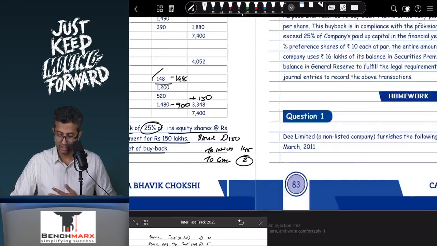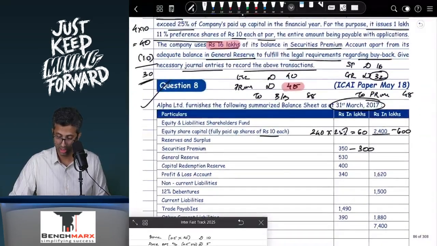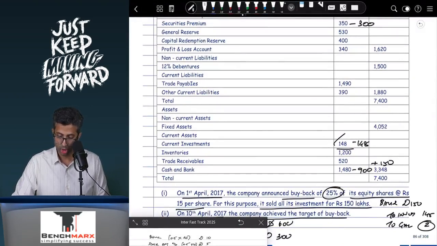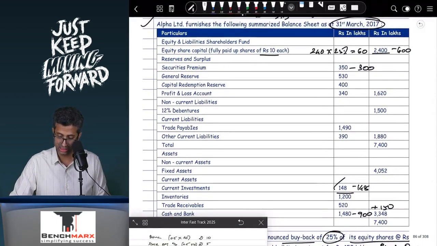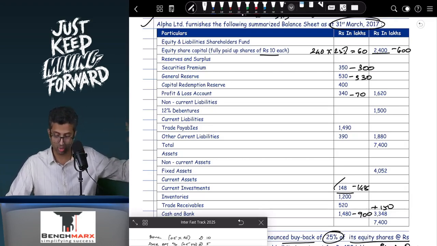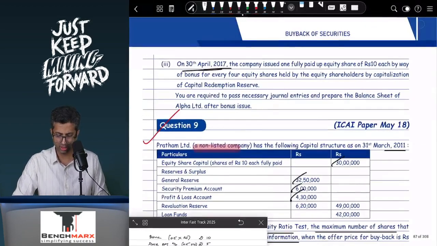Okay. Next, what do you have? On 30th April, we'll have to transfer something to CRR as well. So how much will be transferred to CRR? Well, general reserve account debit to CRR face value, that is I think 600. So over here in general reserve, minus 530 will become 0. In your PNL, 70. So this is general reserve account debit 530, PNL account debit 70, to CRR, a capital redemption reserve will be created at 600. Perfect.